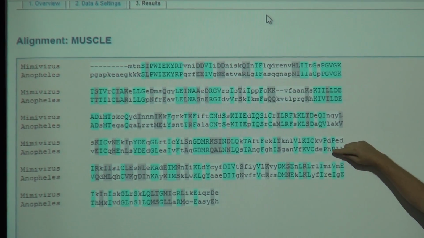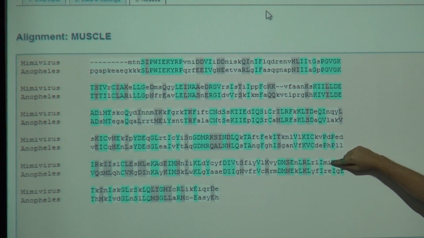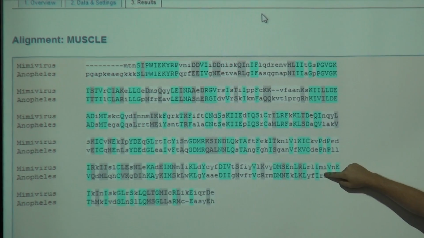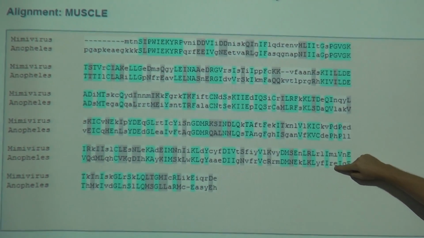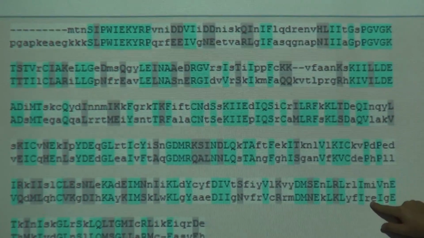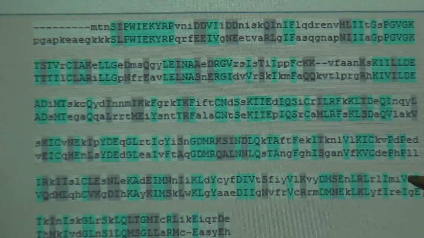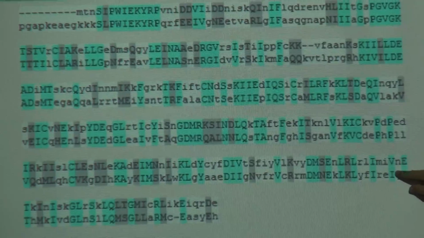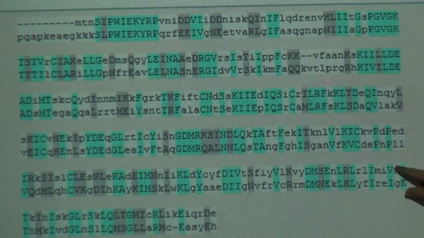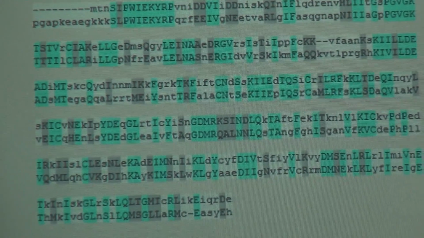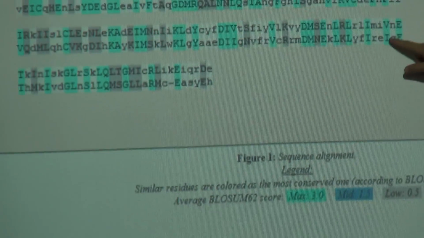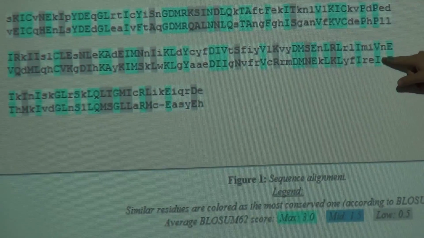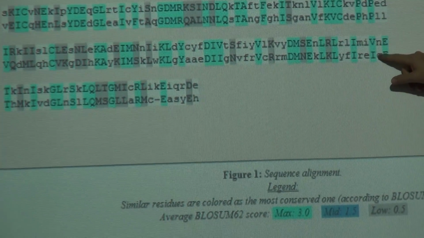So, see here, this is an I, and this is an E. And they are different amino acids, so they are white. But this is a V, and this is an I. They are also different amino acids. Why are they in green? Why does MUSCLE say that they have a high similarity?